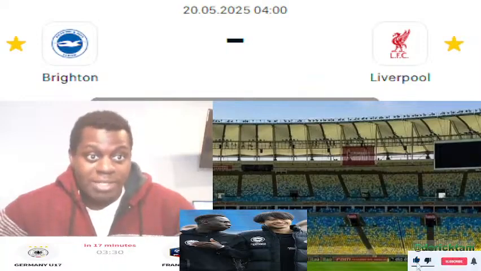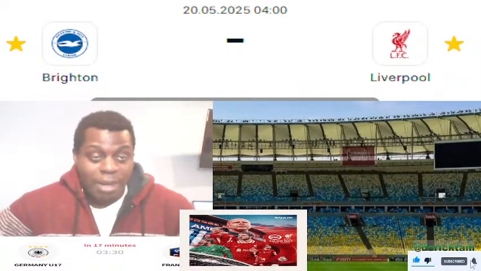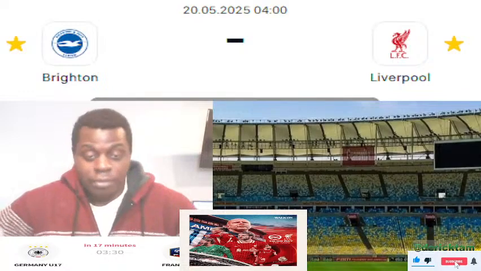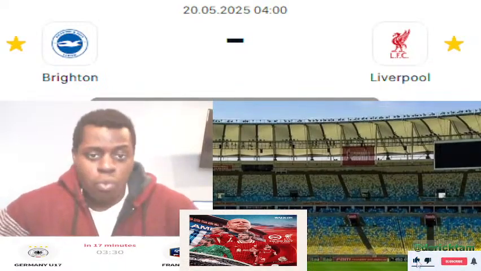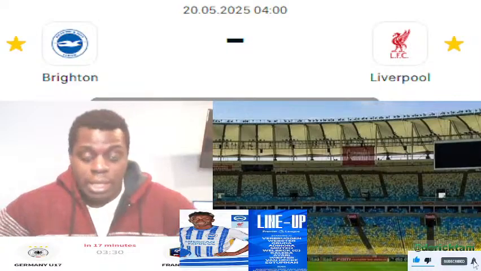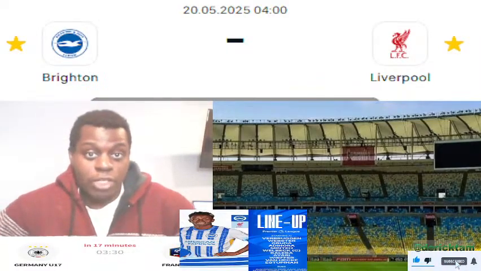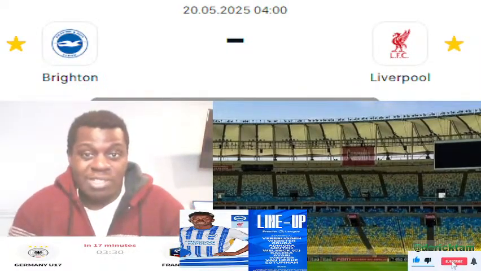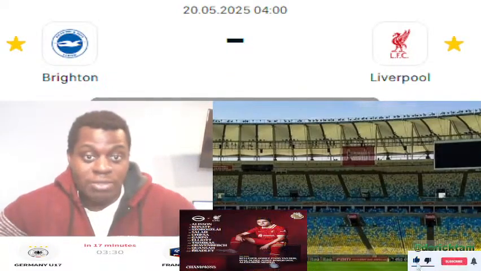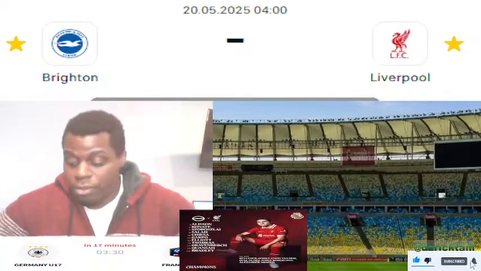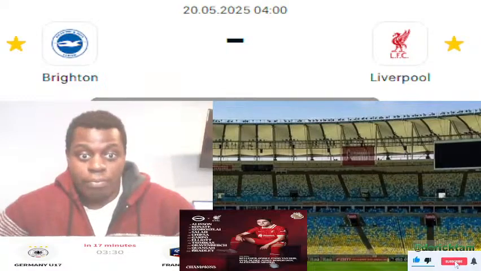They are playing a Brighton side, away from home. Brighton are playing at home, and they're in good form. Recently Brighton have won 2 of the last 3 matches, and they're coming to the game with a victory. So it's going to be interesting to see how it plays out. I know Brighton are a competitive side, they can cause them a lot of problems. So let's see how it's going to pan out here, guys.